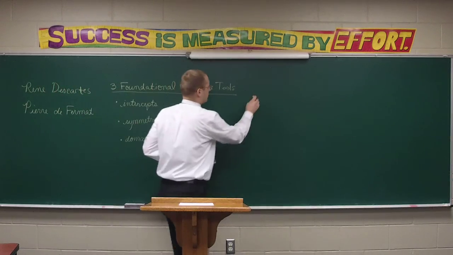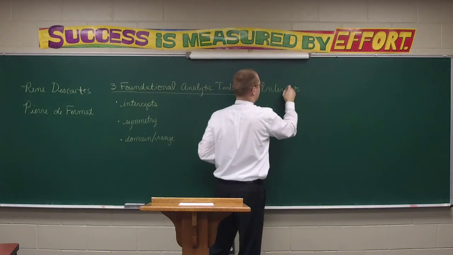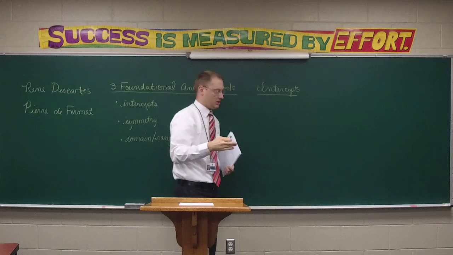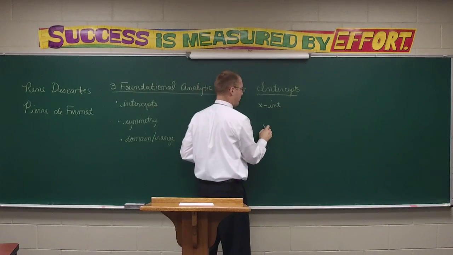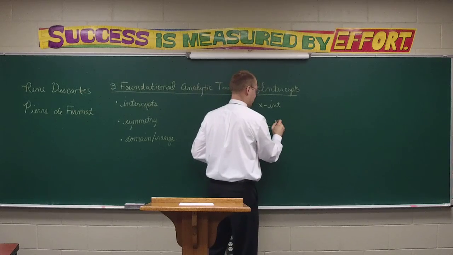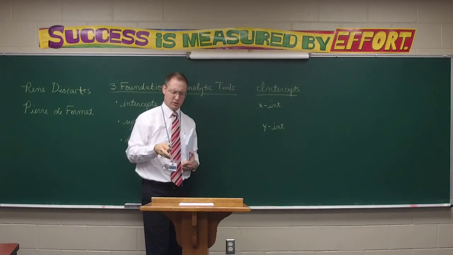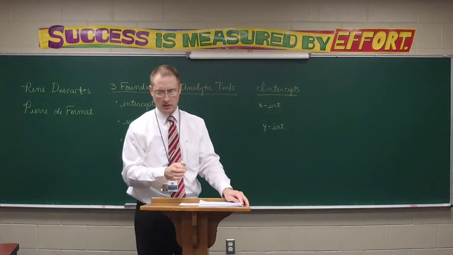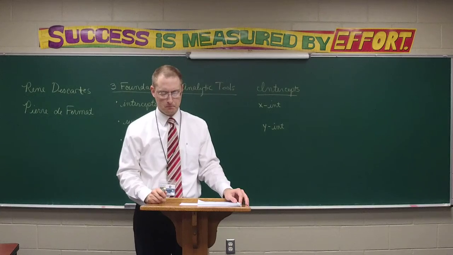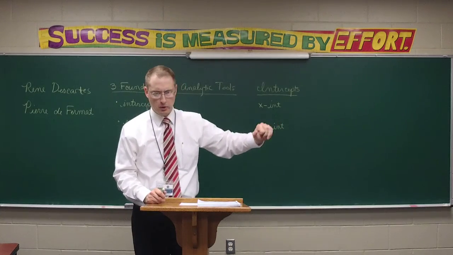Well, as we think about intercepts, of course, we know that's where a graph crosses the axis. So two types of intercepts, right? We have x-intercepts and we have y-intercepts. X-intercept, of course, is where the graph crosses the x-axis. Let's think about this. What is true of every point on the x-axis? Every single point. What's true of it?